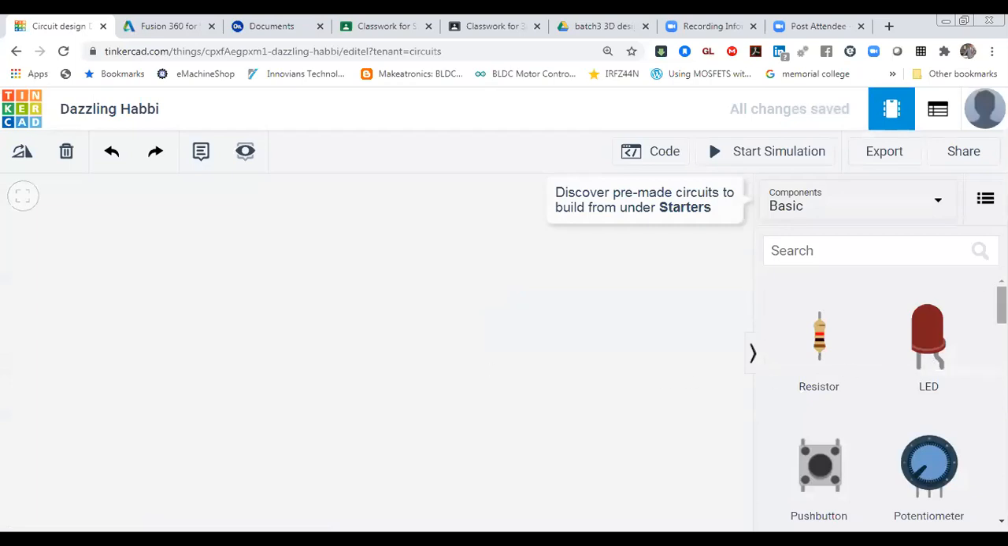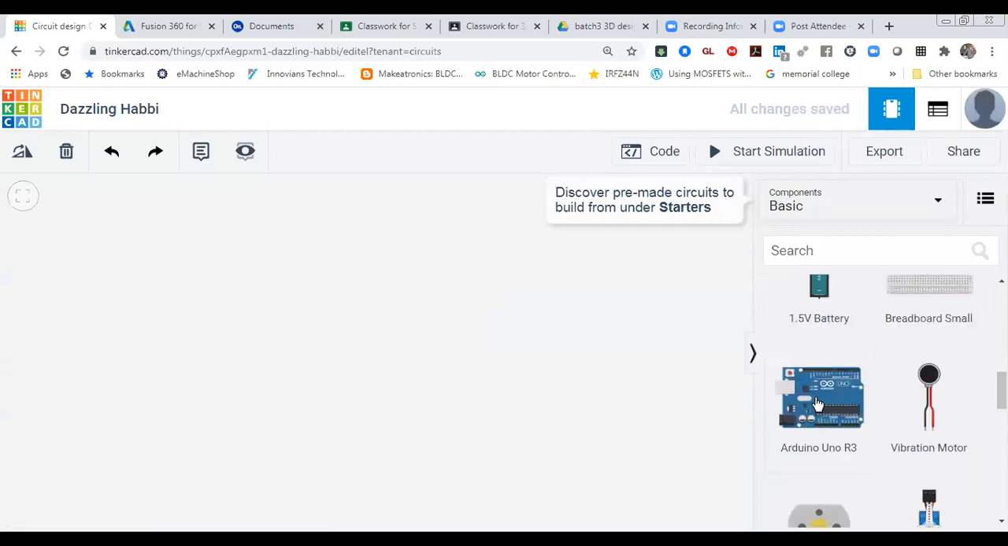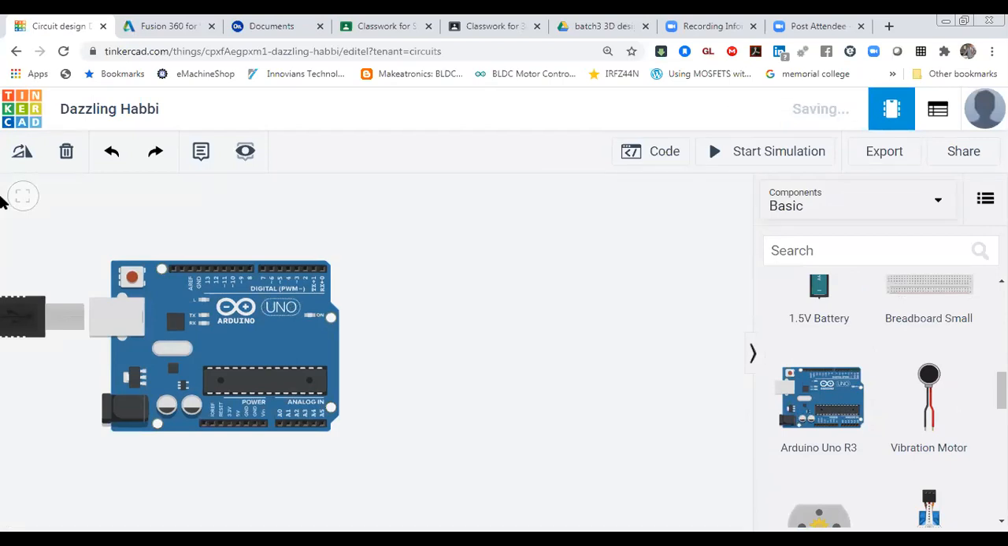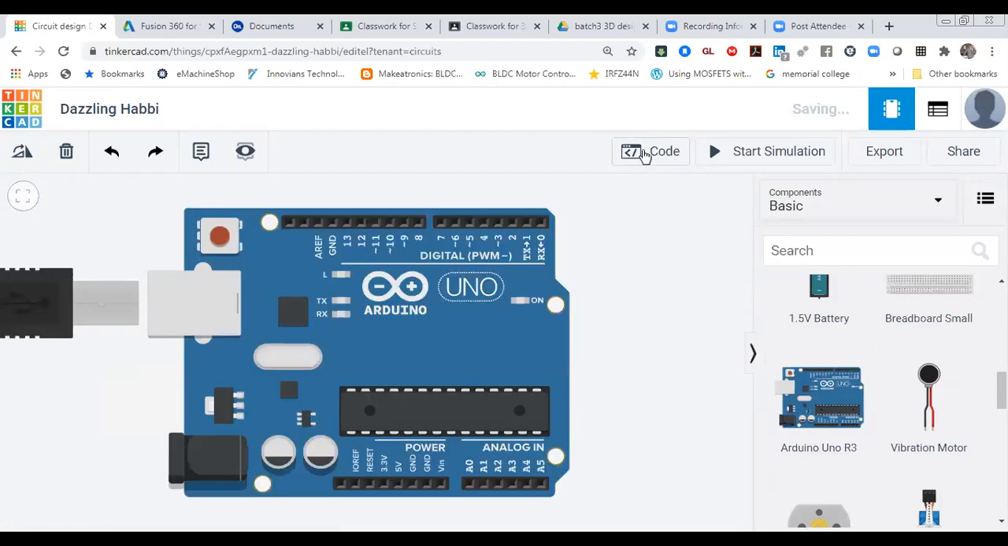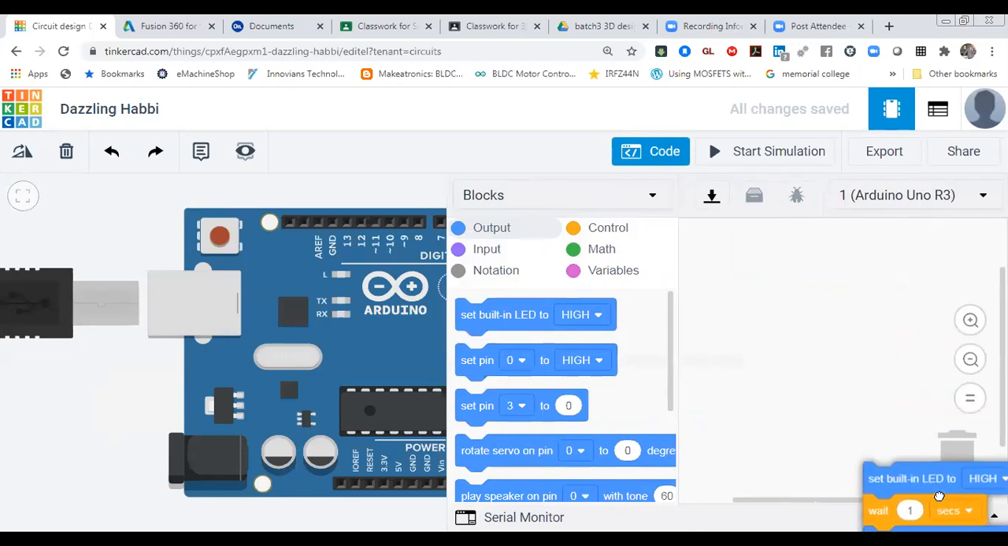In this circuit we have to use an Arduino, and now I'm going to write code for PWM. How you can write code for analog output is very interesting. Go to code and delete this block. You can do everything graphically, and you can generate your embedded C code, and if you want to understand the embedded C code, you can understand that as well. Here we go to output. We have to use the third block.